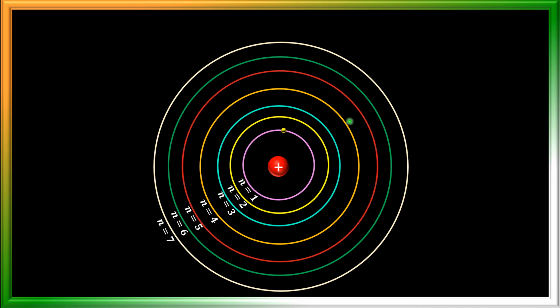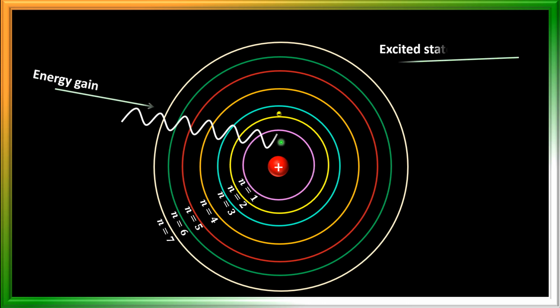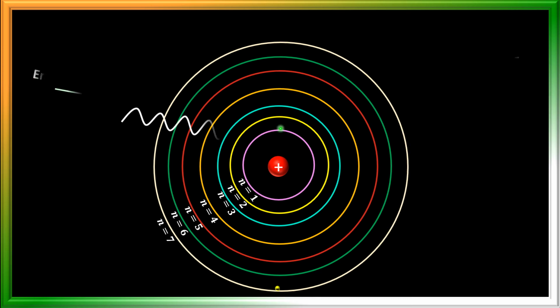Depending upon the amount of energy absorbed by the atom, it can jump from one level to a higher level. See here, energy gain means the atom is gaining energy. At that time the electron jumps from a lower energy state to a higher energy state like this, or it can jump directly from the first state to n equal to seventh state, or from here to here.